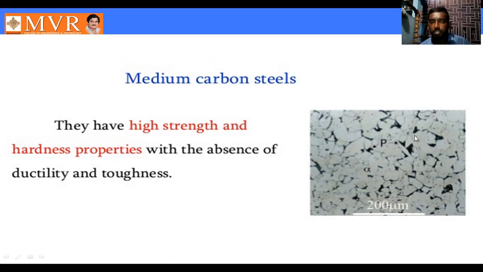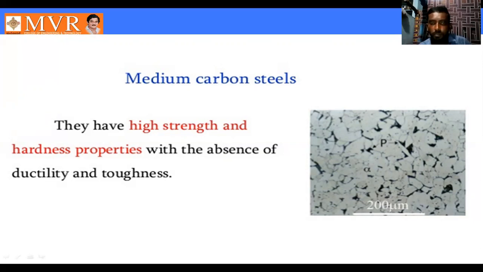See here, it is the structure of the medium carbon steel. This one we can call medium carbon steel. And how much carbon content do we use for medium carbon steel? 0.25 or 0.35 to 0.6 percent. So this is the medium carbon steel.